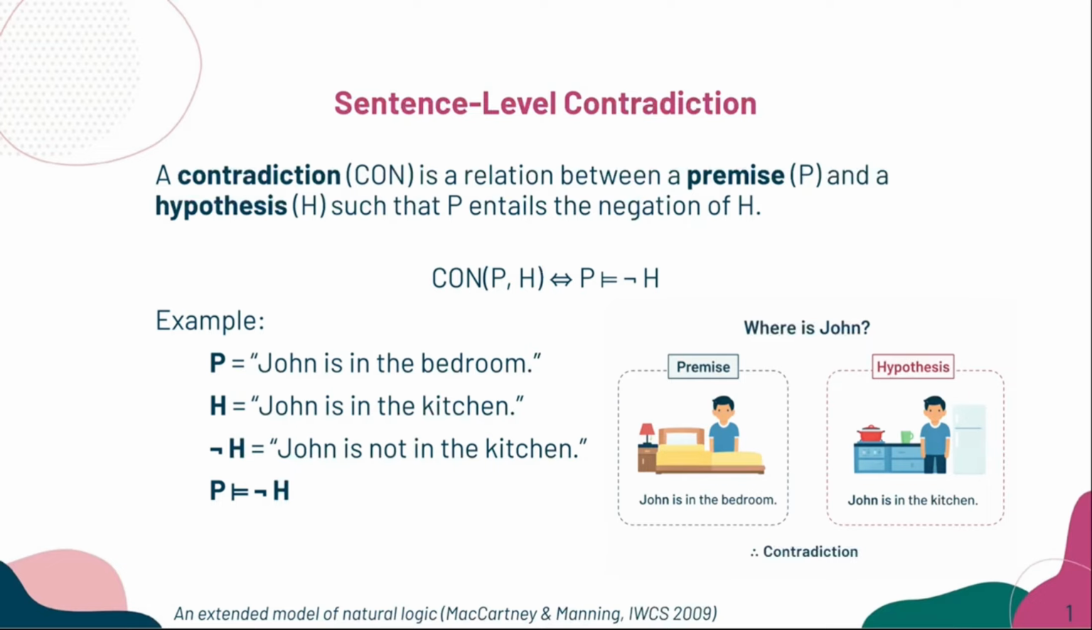Let us look at a simple example. Suppose that the premise is John is in the bedroom, and the hypothesis is John is in the kitchen. We know if John is in the bedroom, then he cannot be in the kitchen at the same time. So the premise entails the negation of the hypothesis, that John is not in the kitchen. So this results in a contradiction. This is the standard formulation of contradiction used in NLI, and it provides the semantic foundation for our work.